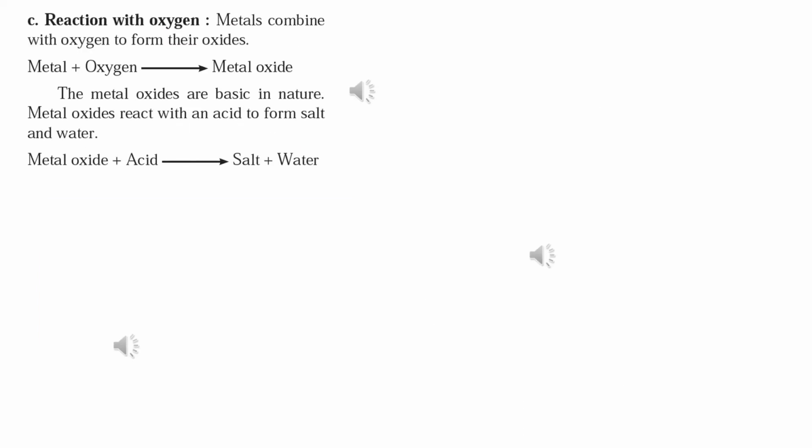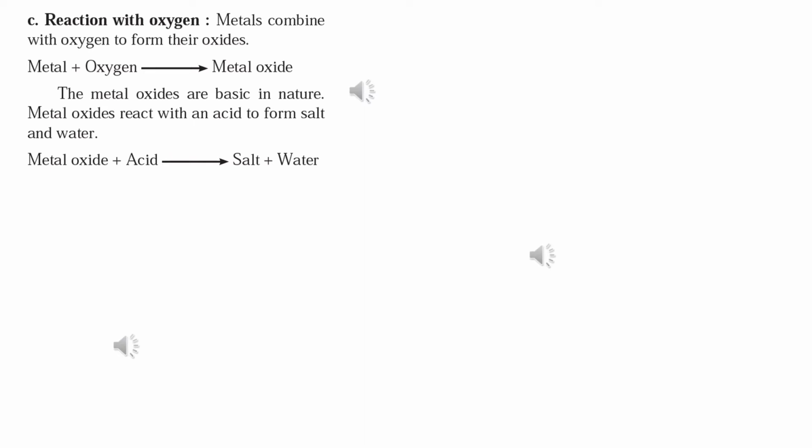Now the next property is that metals react with oxygen. We all have seen metal getting rusted, correct? So here it is nothing but the reaction of metal with the atmospheric oxygen. Metals combine with oxygen to form their oxides. So that orange color rust which is formed on iron objects, or you can say any iron tools, is nothing but iron oxide. So any metal reacts with oxygen to form its metal oxide.